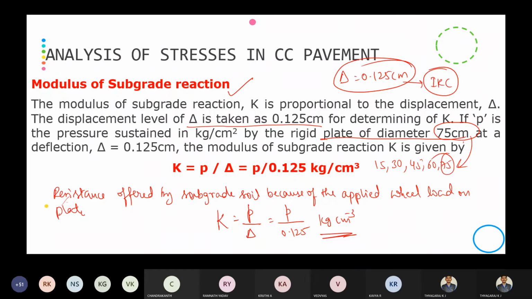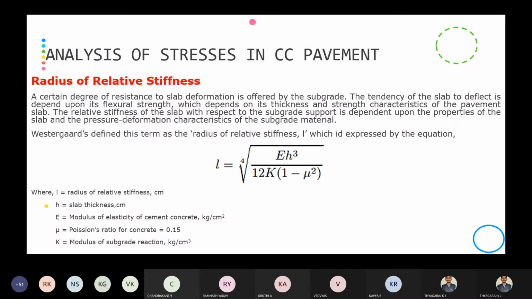The next one is radius of relative stiffness. As we all know, the modulus of subgrade reaction is the resistance offered by the subgrade soil against the wheel load. Then there is the degree of resistance to slab deformation.